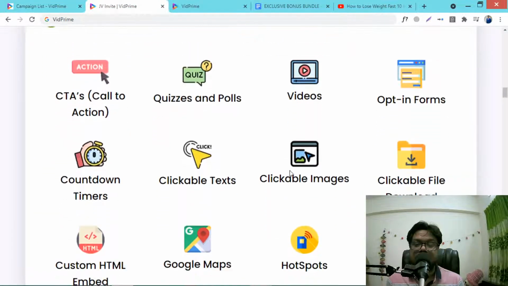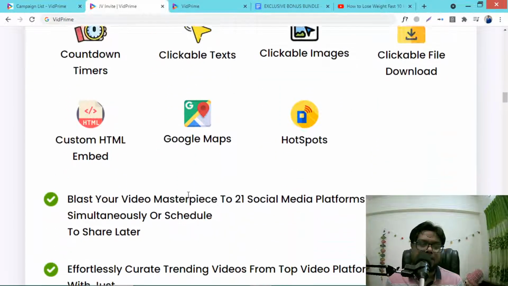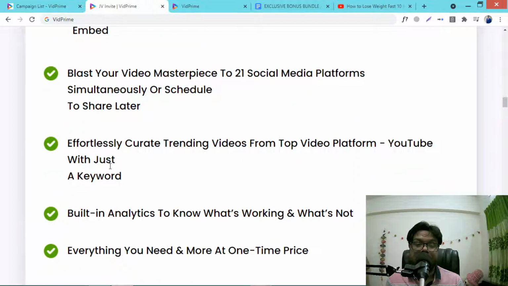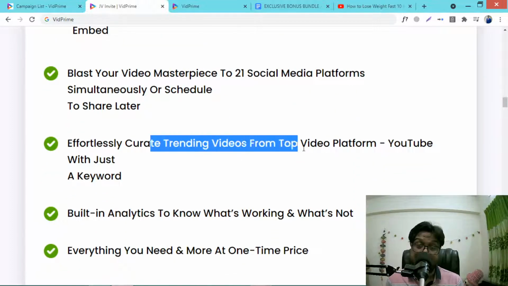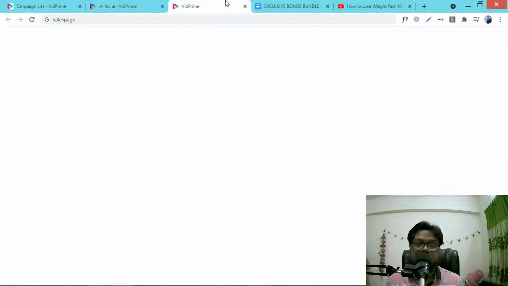See, these are the things, and you can also add images on anyone's videos, and there are lots of things you can do. And with this software you can also blast your video masterpiece to 21 social media platforms, and you can curate trending videos from top video platforms, and they have an analytical tool.